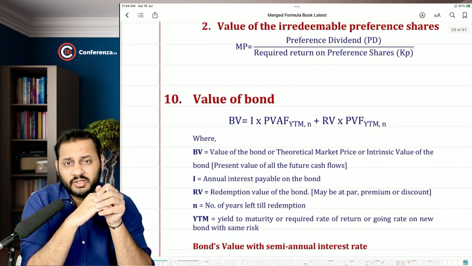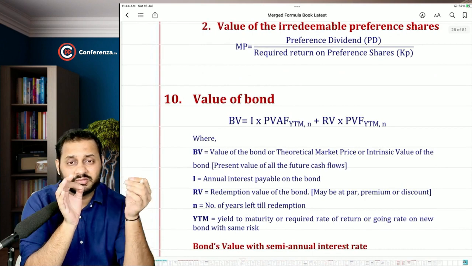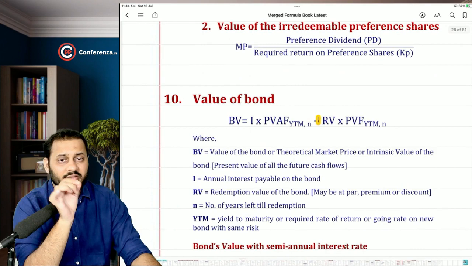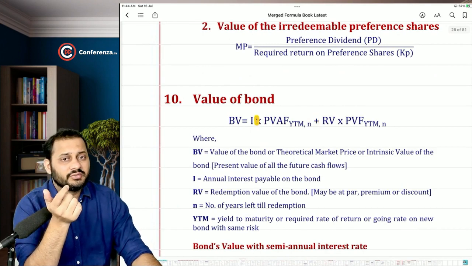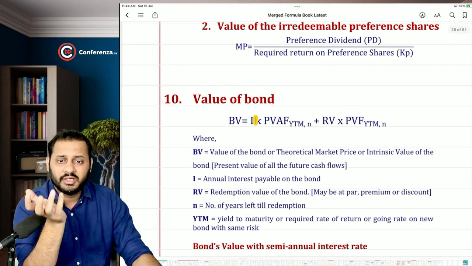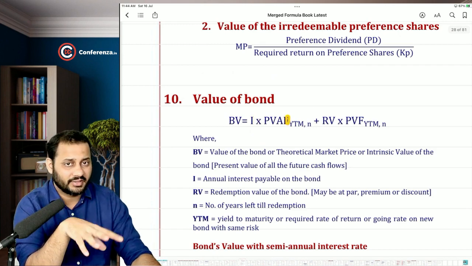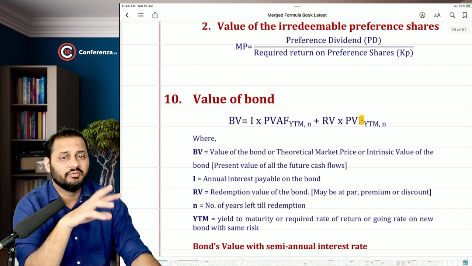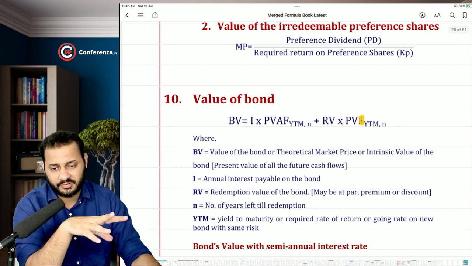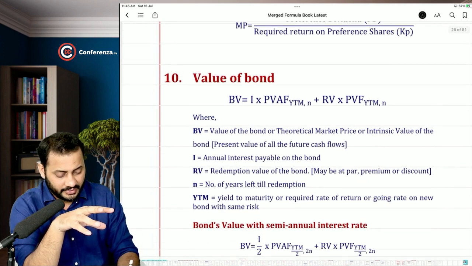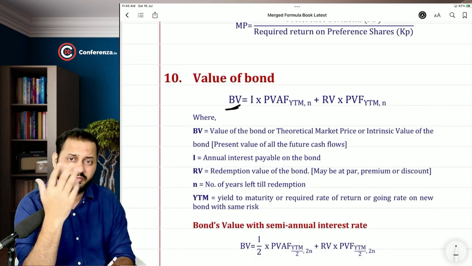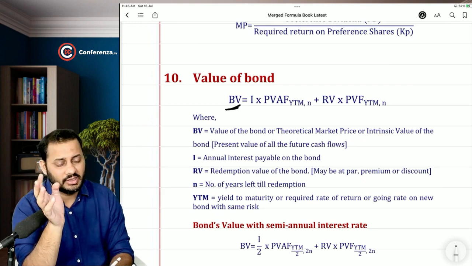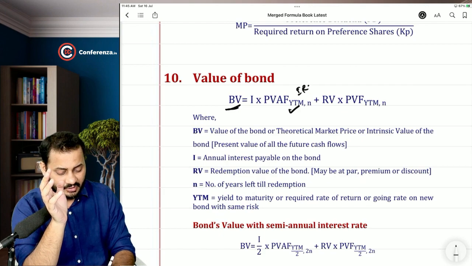Then we started with the bond valuation. Again the same thing. Bond valuation is nothing but present value of the future cash flows, where future cash flows include I for interest and RV for redemption value. So interest was an annuity figure, so we can multiply this annuity with the annuity factor, and then we multiplied the redemption value, which was a one-time cash flow, with the last year's present value factor. Okay. With this formula, we can calculate bond value, theoretical value, we can say fair value, also intrinsic value. All these are the names of this. We can also calculate YTM with IRR method, if you remember.